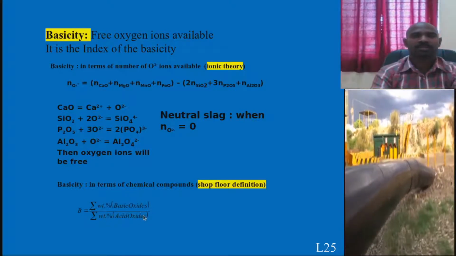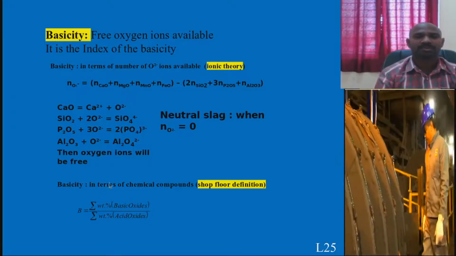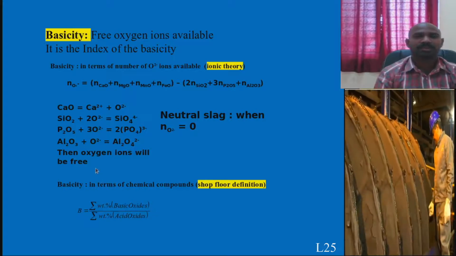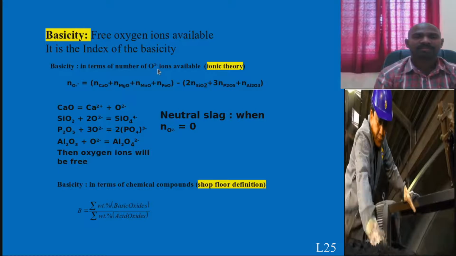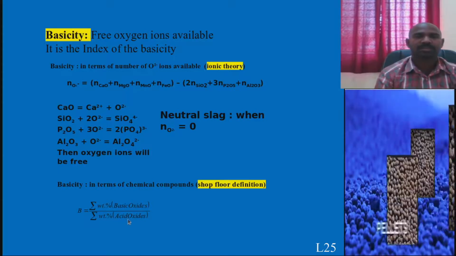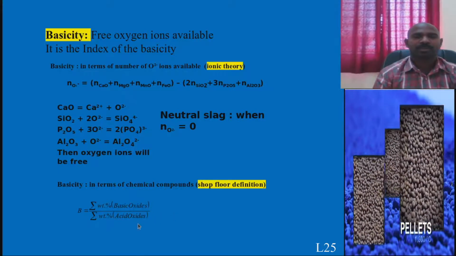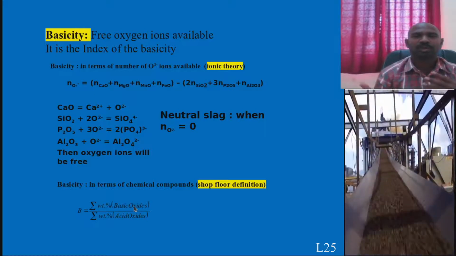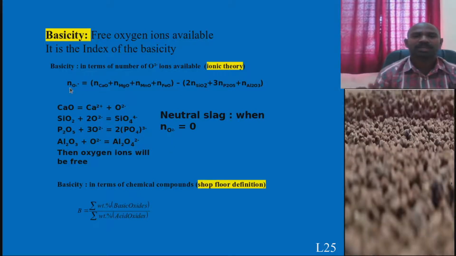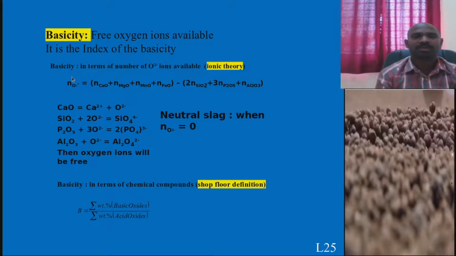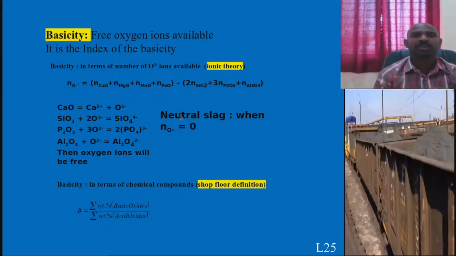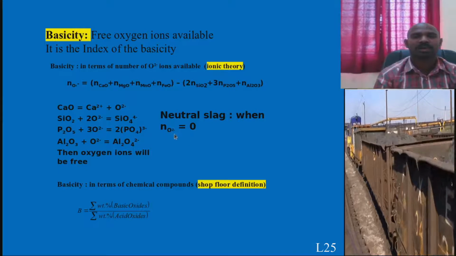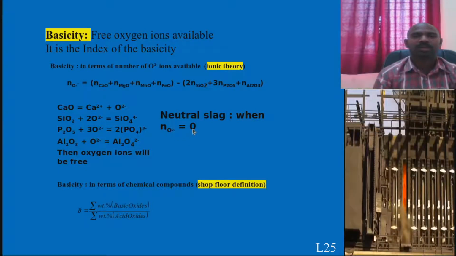This is a simple definition, but there is another way of calculating with respect to oxygen ions. Acidic oxides accept the ions, while basic oxides donate the ions. Based on these, with the number of total oxygen ions, you can also calculate. If it is a neutral slag, it is assumed to be equal to 0.